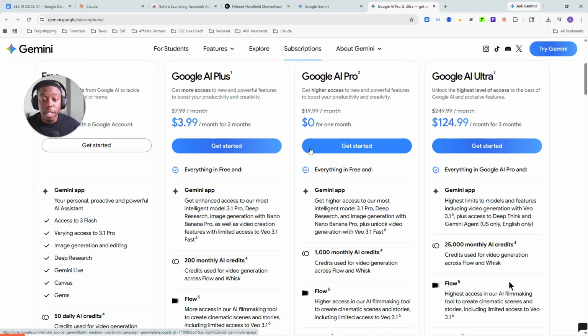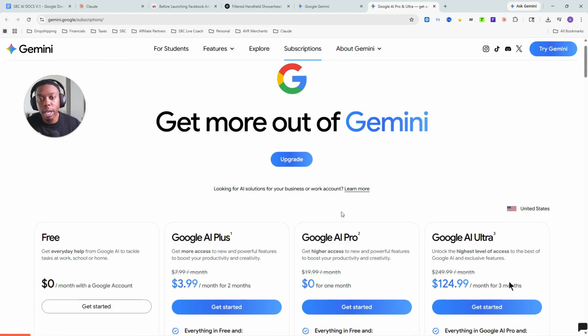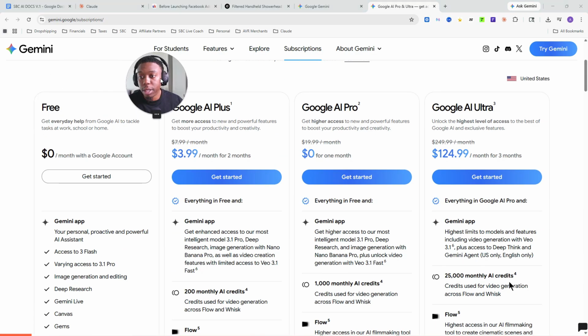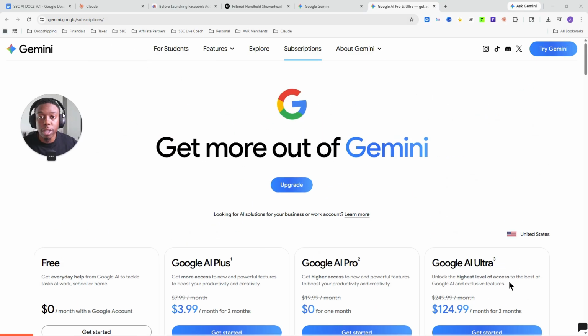The main premise here is to be able to do deep research and scrape Reddit forums, Facebook groups, Quora forums. So until another AI tool comes out there that does this, Google Gemini just makes the most sense. After all, they do have the entire database of Google. So what you're going to do is create an account. Upgrade to the pro plan. I believe, again, it's $0 for a month. So you can just do that.